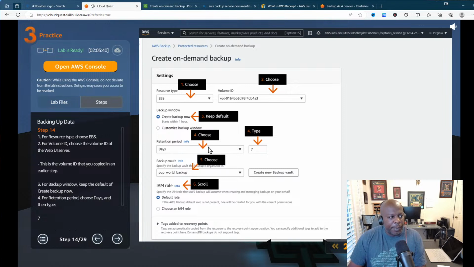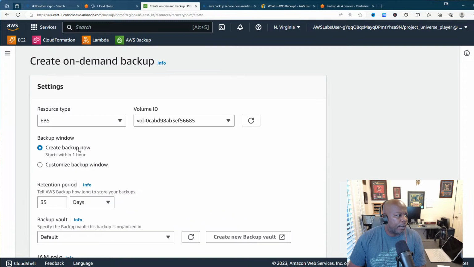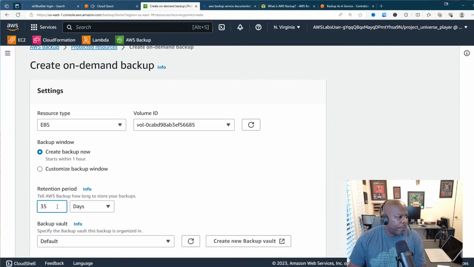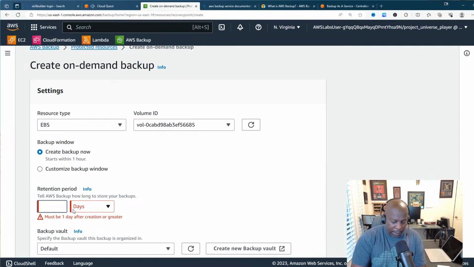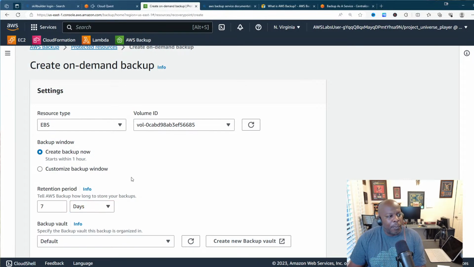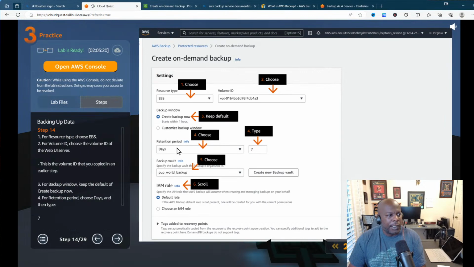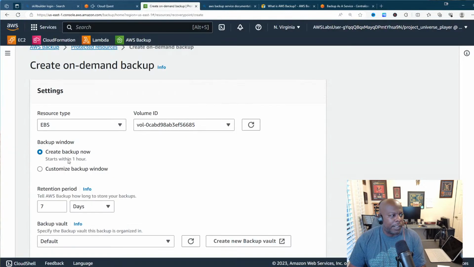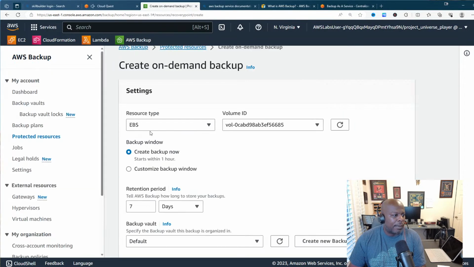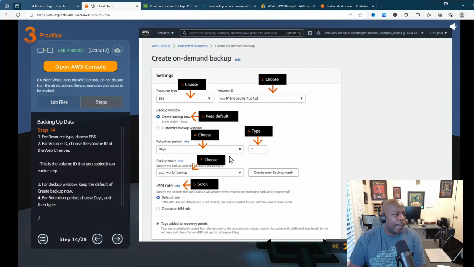All right, so the retention period. You have the days, and it says 7 days. So every 7 days, we say retention period, so it's days, and it's 7. Now, don't be worried, because it looks different than the diagram. You see over here it's like this, and then you come over here, it's like this. Don't worry about that. That's just how it's laid out sometimes. Sometimes they change stuff around, and it just looks different.